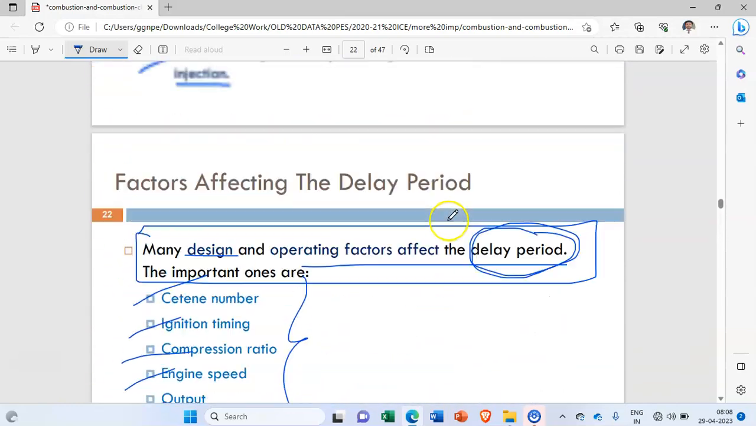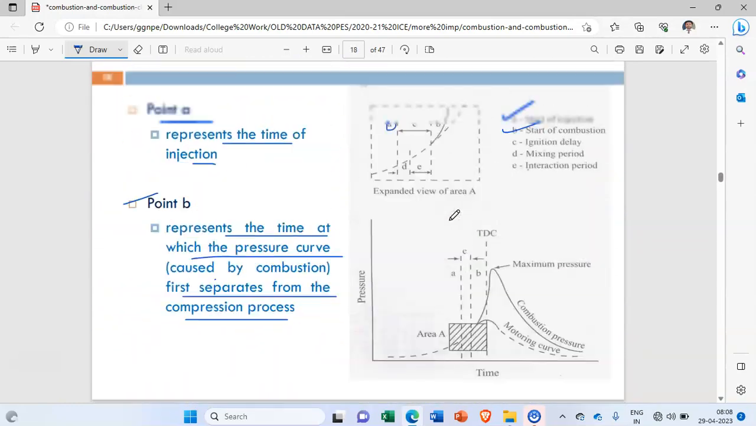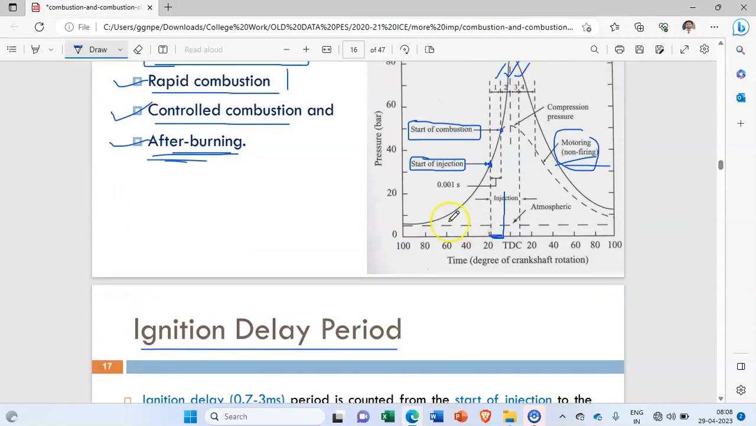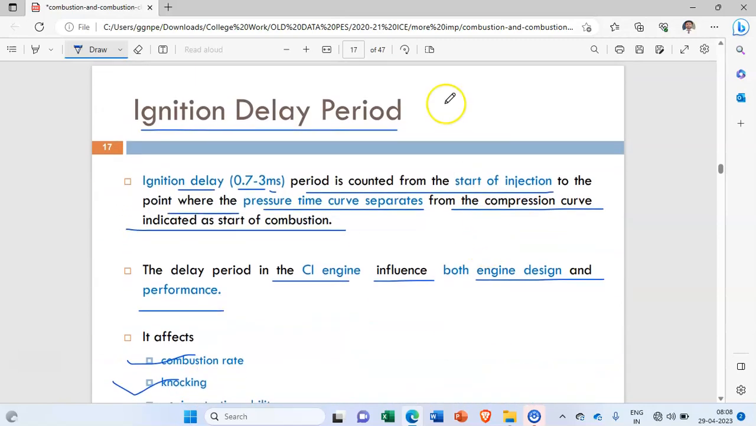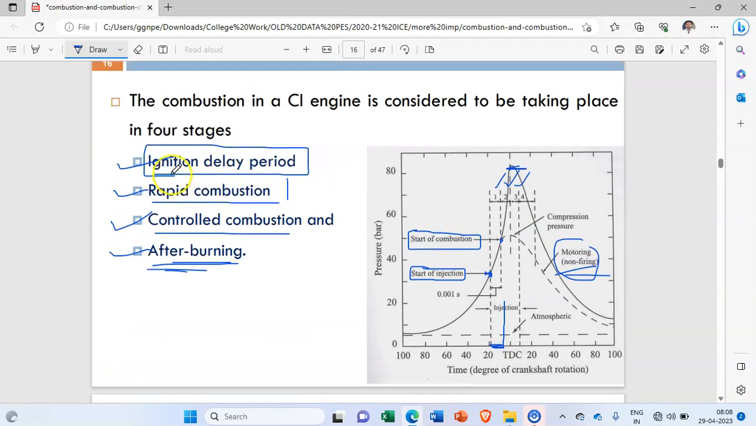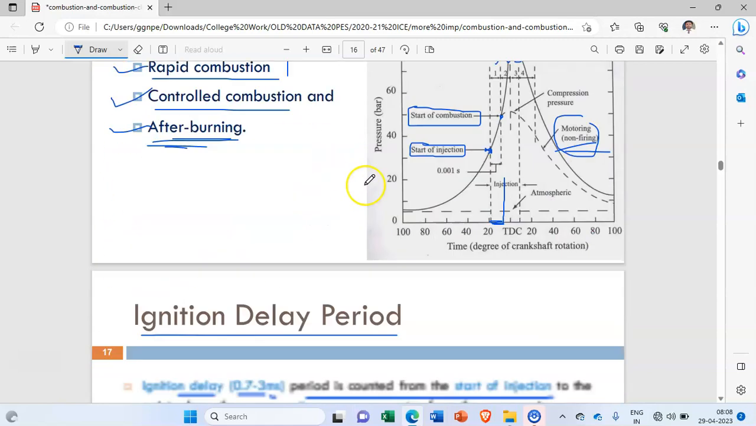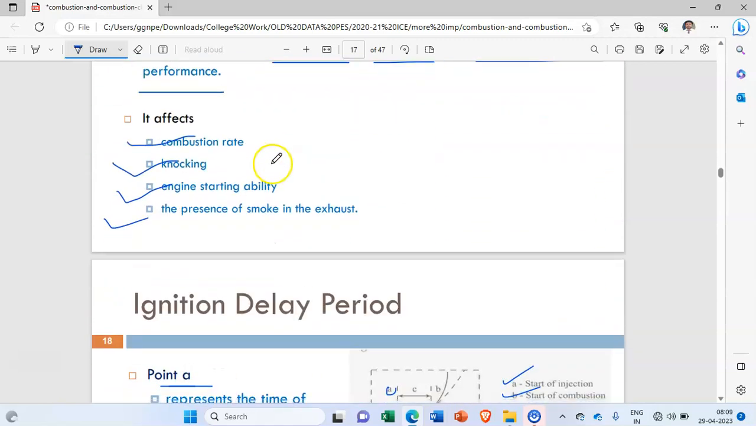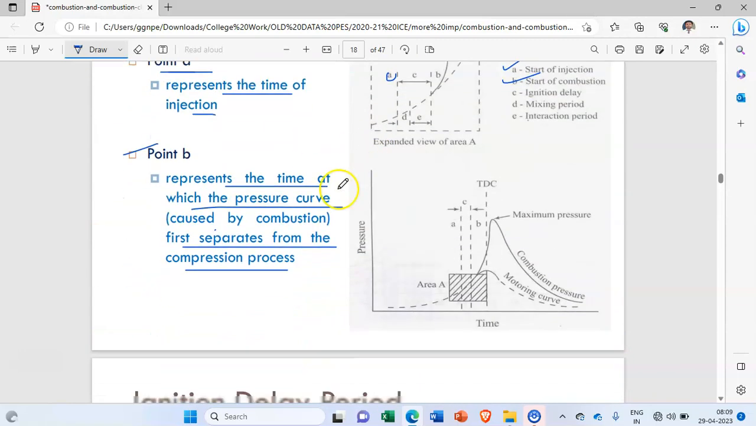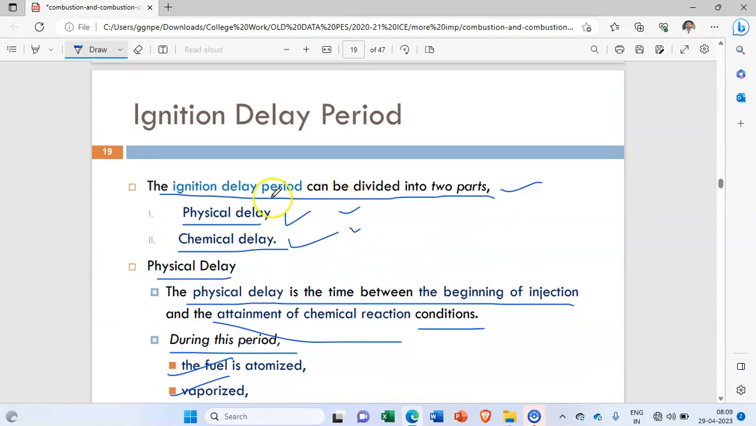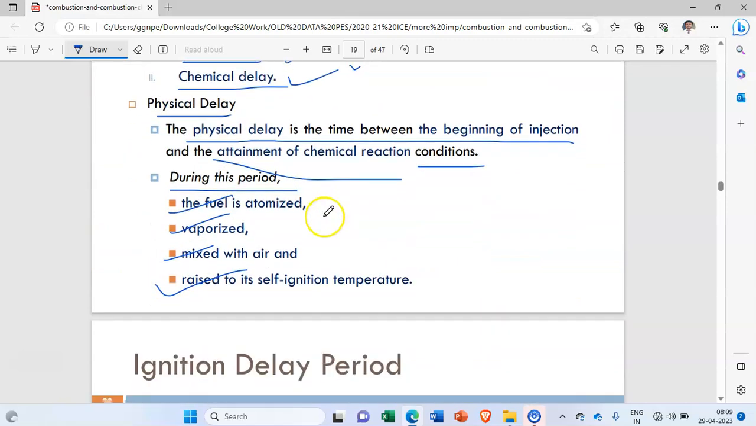Okay. Just one second. This one. So, where the total four processes have been indicated. Okay, so you go through this diagram, you write down these particular four processes. After that, you have to explain one by one: ignition delay period, what is ignition delay period, what are the different parts of this particular ignition delay period, what are the different factors that are affecting this delay period.